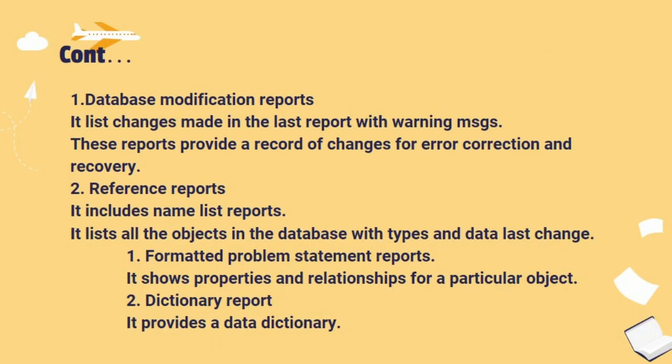First one, database modification report. It lists changes made in the last run with warning messages. These reports provide a record of changes for error correction and recovery. Second one, reference reports. It includes name list reports. It lists all the objects in the database with the types and date of last change. Formatted problem statement reports show properties and relationships for a particular object. Dictionary report provides a data dictionary.